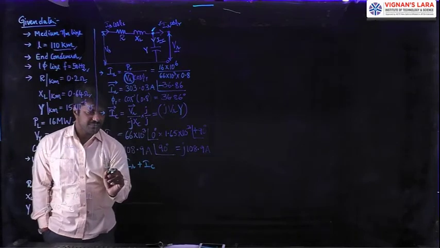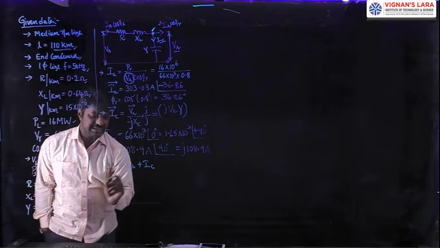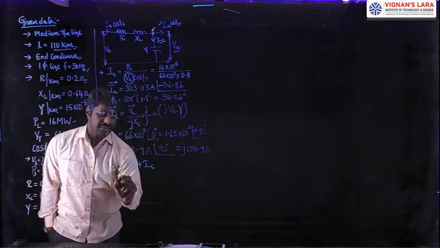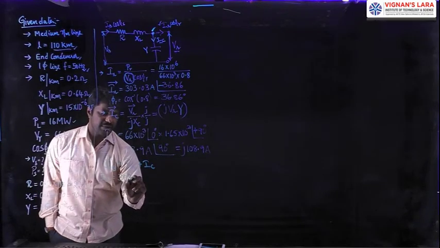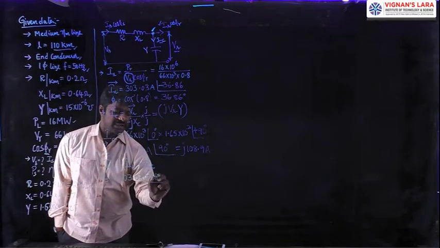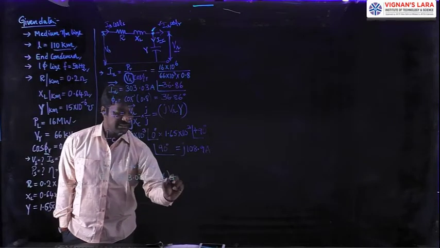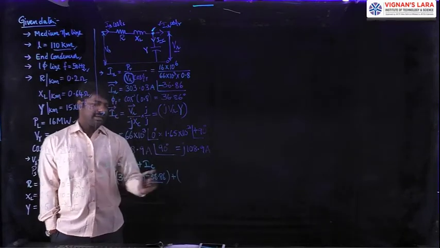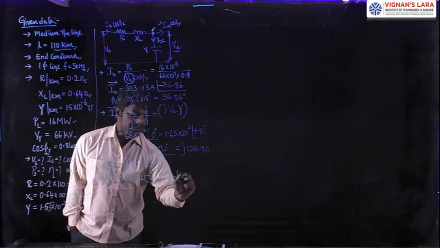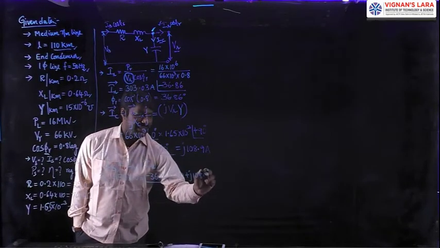The summation of these two gives us IS. IS is equal to the IR value, 303.03 at an angle minus 36.86, added with IC, which is 0 plus J 108.9 amperes.